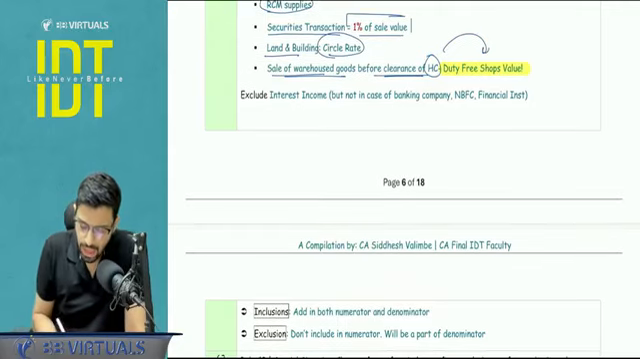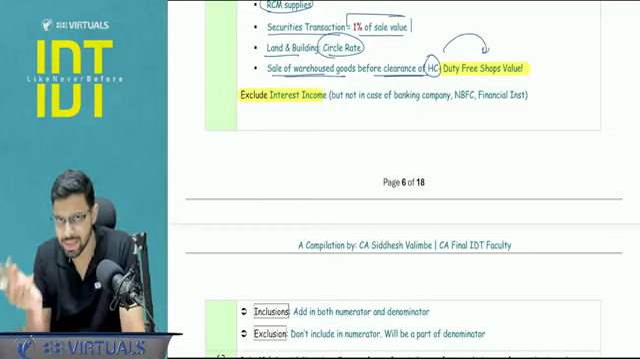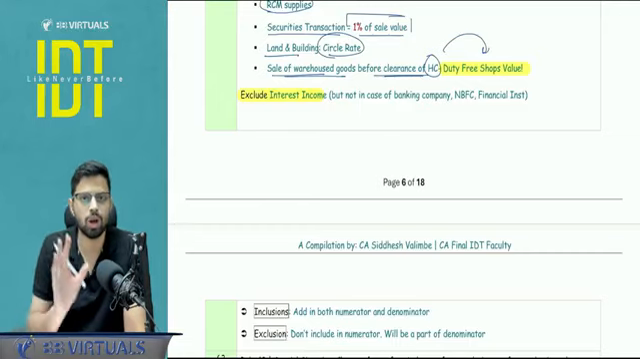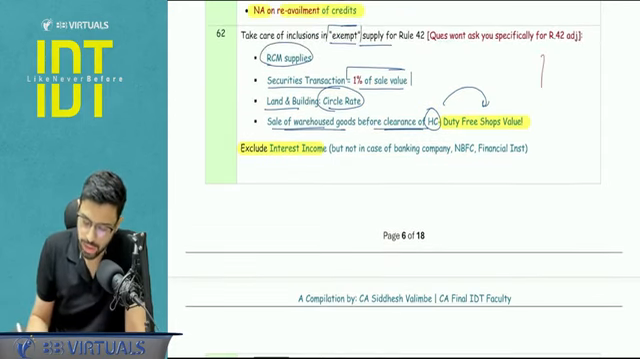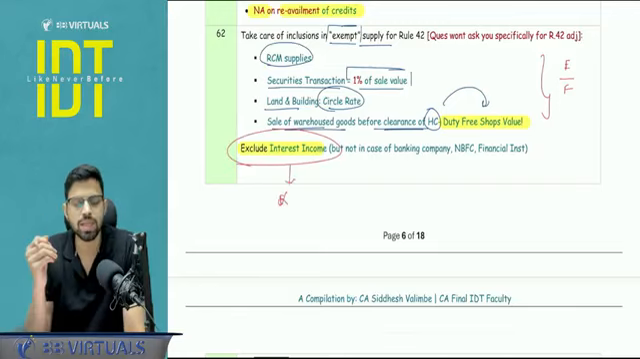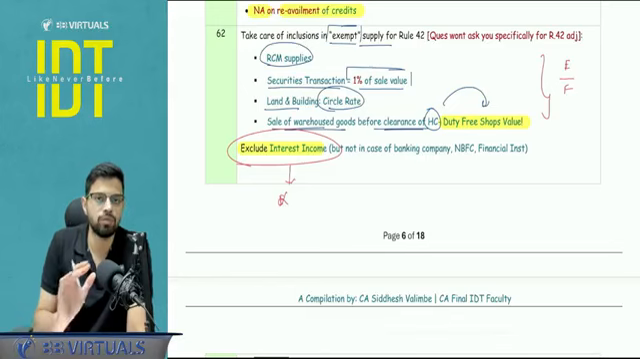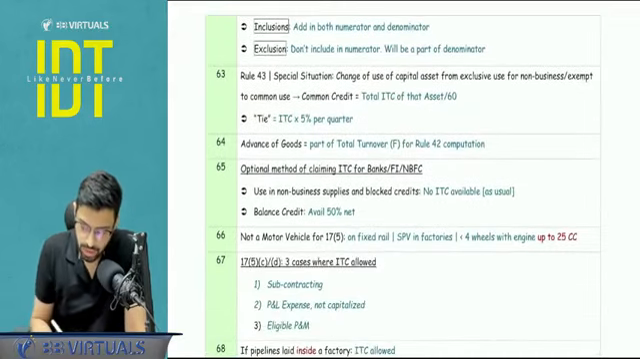And secondly, for other than banks, you have to exclude the interest income. So interest income is actually exempt, but for the purpose of rule 42, you will not be including it in the numerator. I'm just reiterating one small point. These inclusions you have to add in the numerator as well as in the denominator. This exclusion you have to exclude just from the numerator, but it will be a supply. It will just not be an exempt supply. So it will be a part of the denominator, but not a part of the numerator, right? Okay. So this is done.